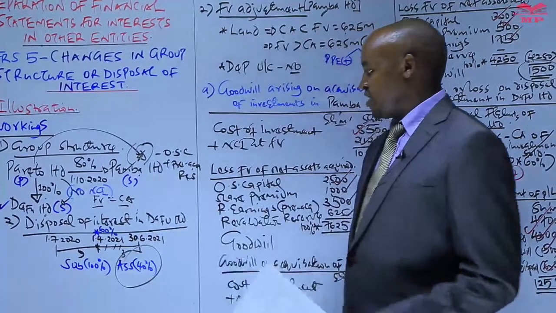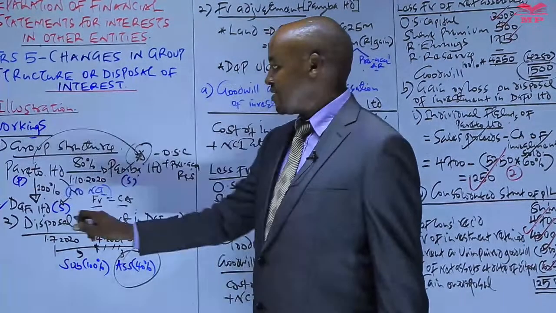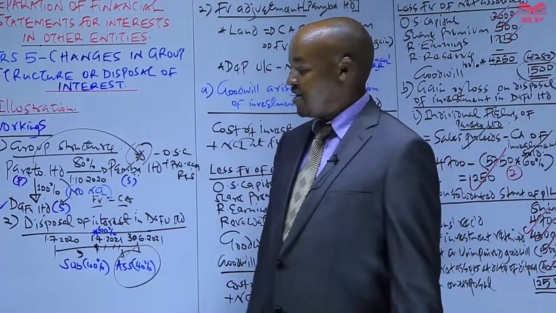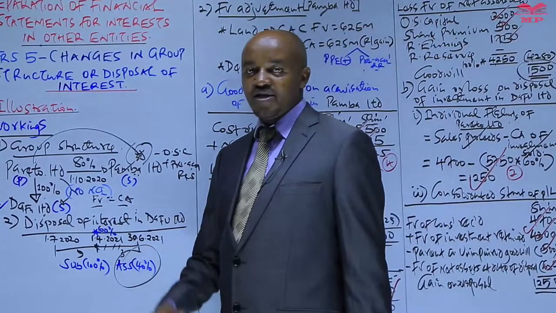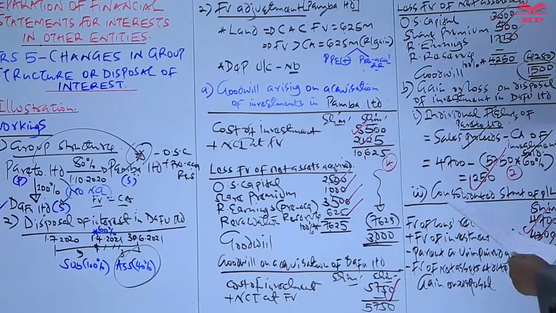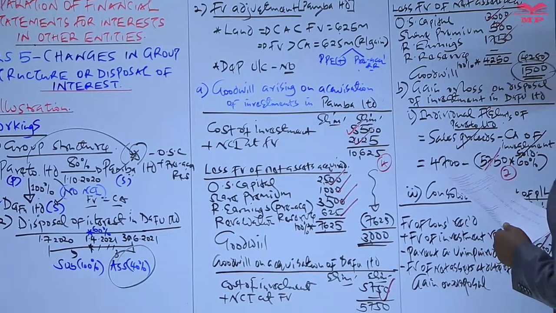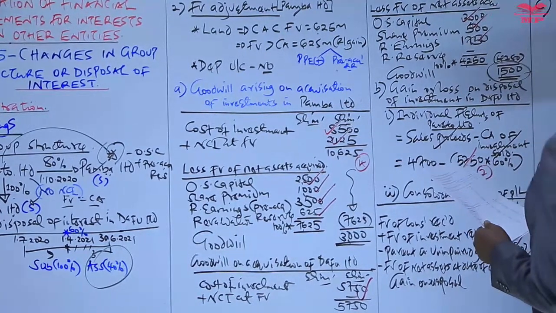So in preparing a consolidated statement of financial position, we combine similar items of assets and liabilities, those of the parent and those of the subsidiary. And then for Darfur, we just compute something called the investment in associate. So let's do that. Part C. The name of the group here will be Pareto.